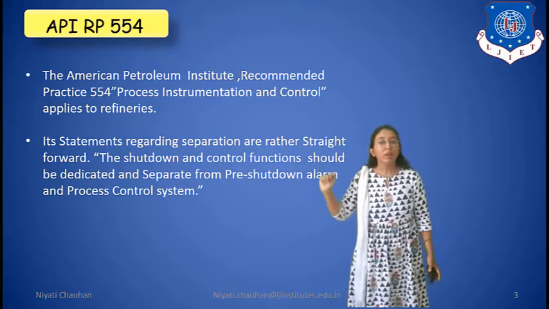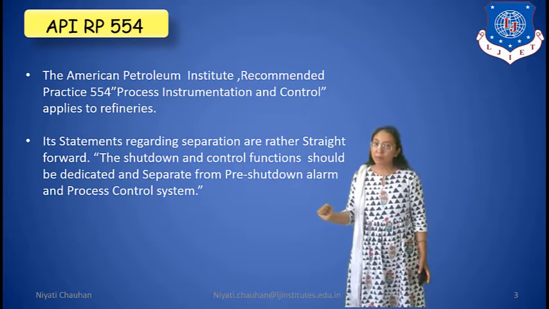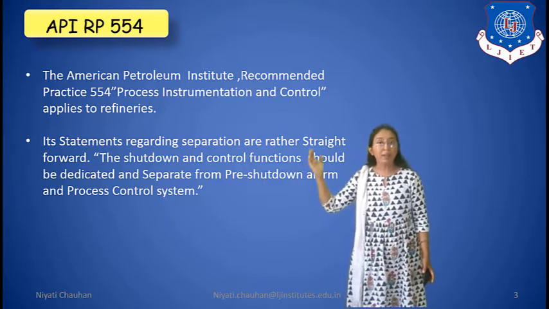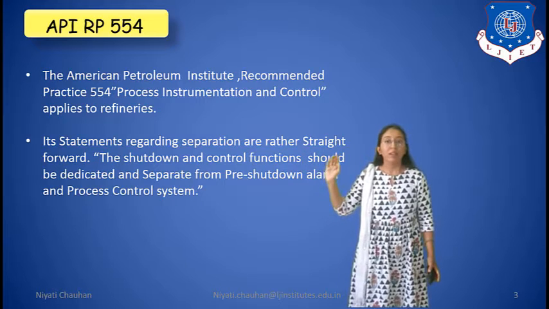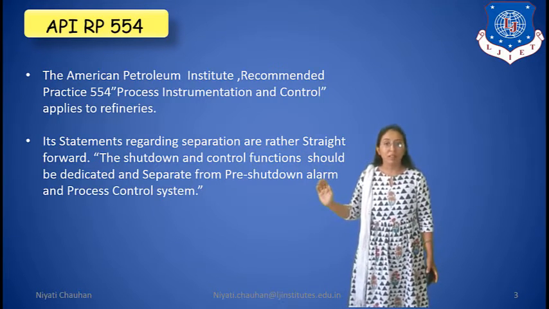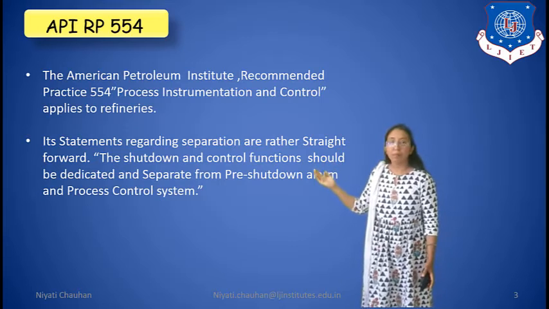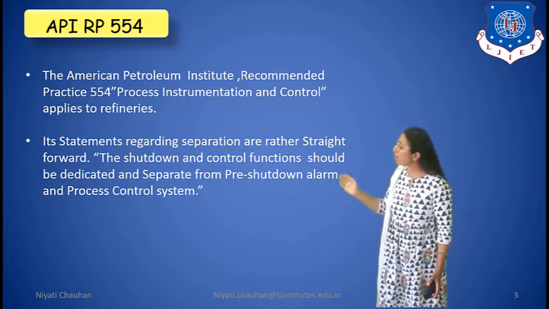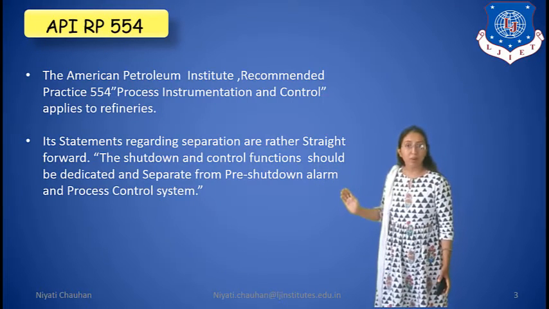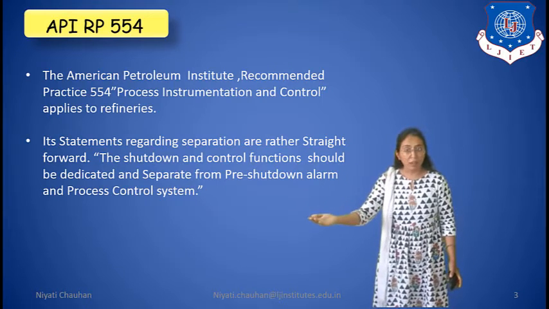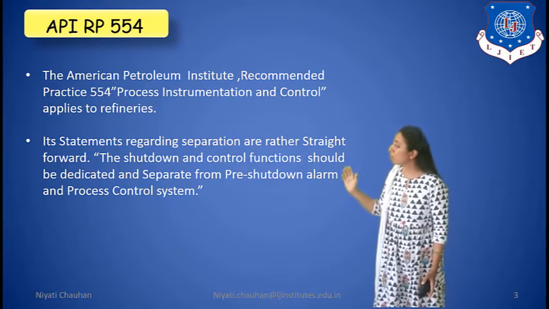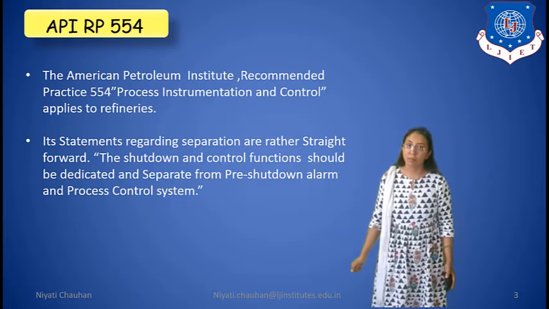In the API RP 554 standard, for safety purposes we use the pre-shutdown alarm system, and for control purposes we use the process control system.